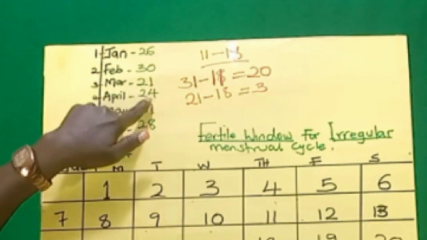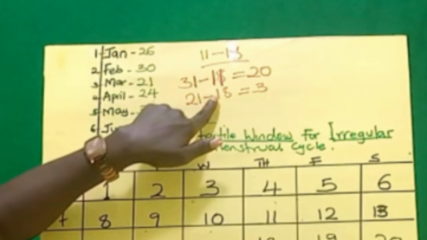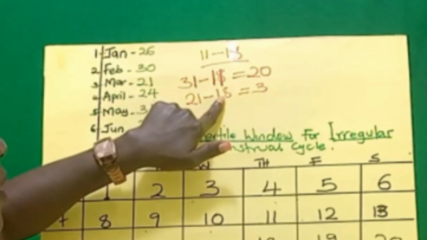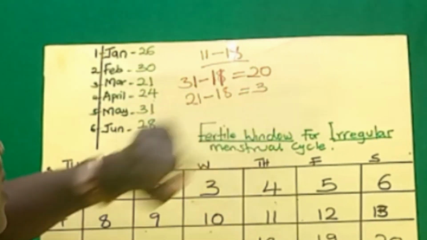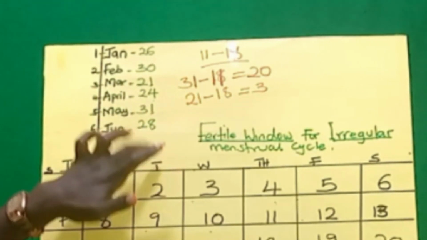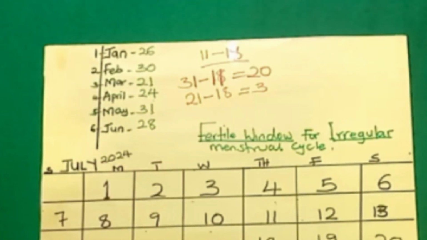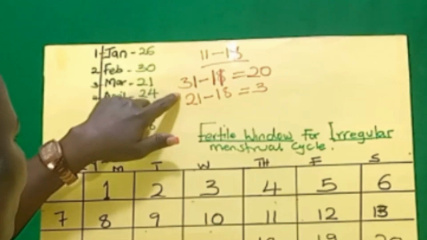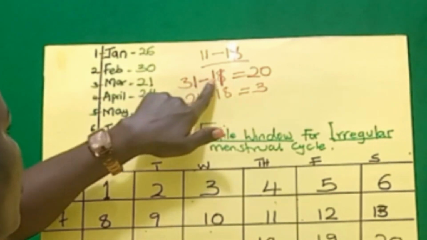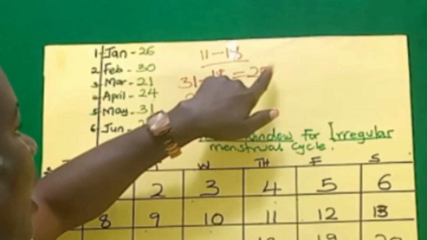So we subtract 21 minus 18, as I've shown you here on the board, giving us 3. Then for the longest cycle length, we are supposed to subtract 11. Our longest cycle length is 31. We subtract 11 from it, giving us 20.